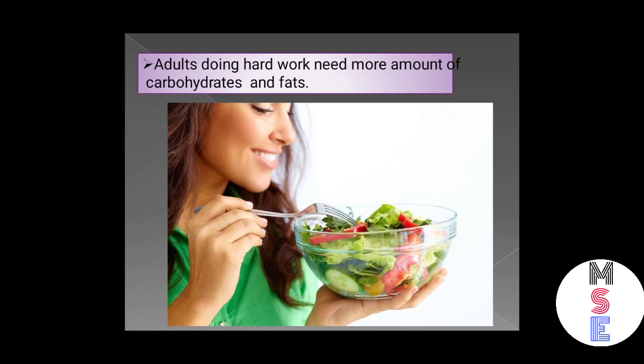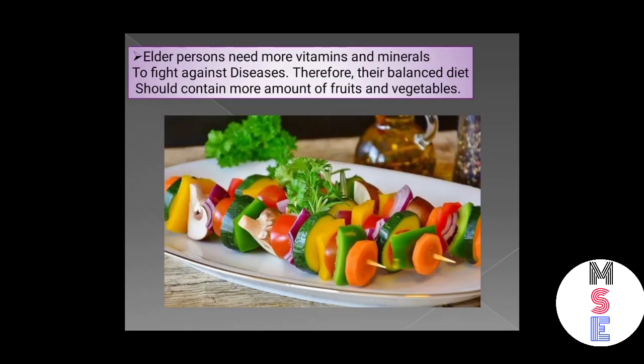Adults doing hard work need more amount of carbohydrates and fats. So adults should eat food in which carbohydrates and fats are present in large quantity. And elder persons need more vitamins and minerals to fight against diseases. That's why their balanced diet should contain more amount of fruits and vegetables.